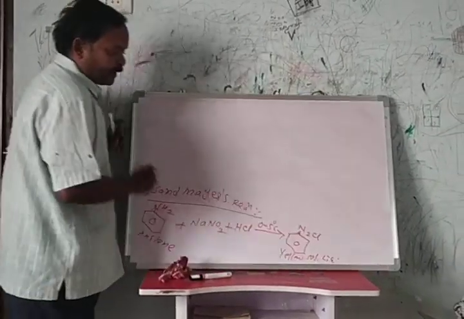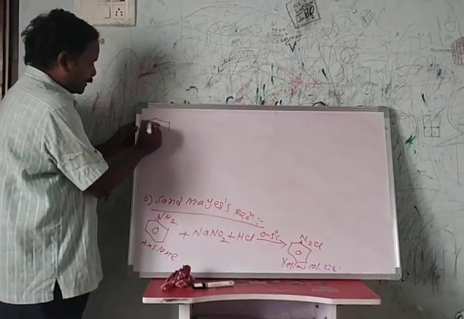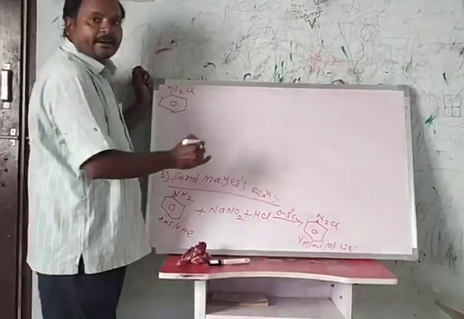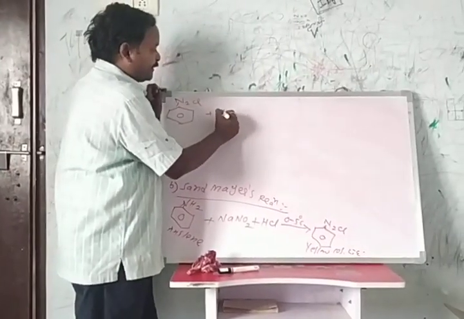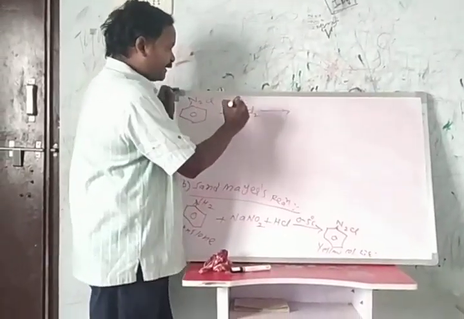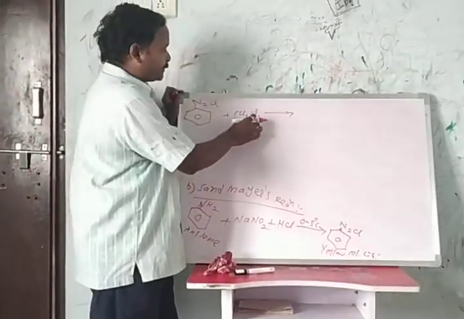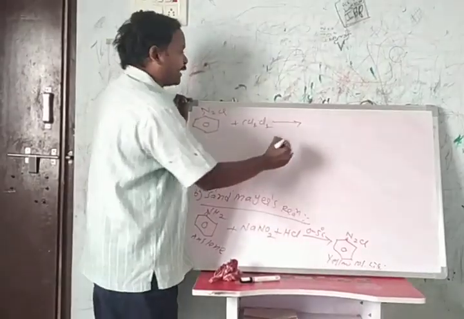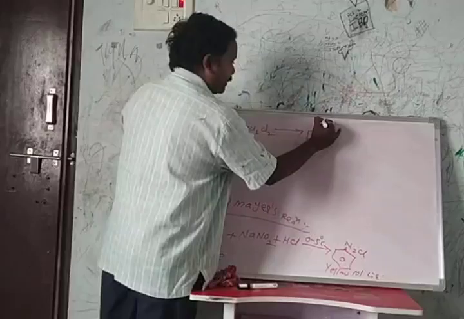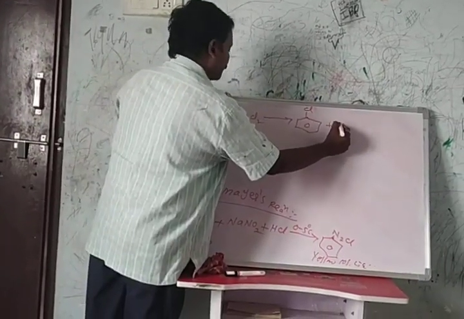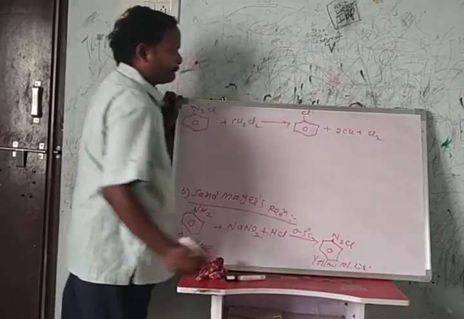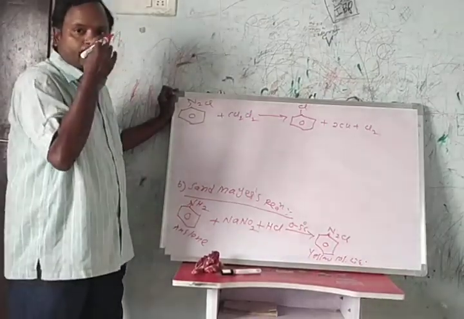Take benzene diazonium chloride. Benzene diazonium chloride reacts with Cu2Cl2, cuprous chloride, and forms chlorobenzene along with copper and chlorine. Here we get the chlorobenzene.